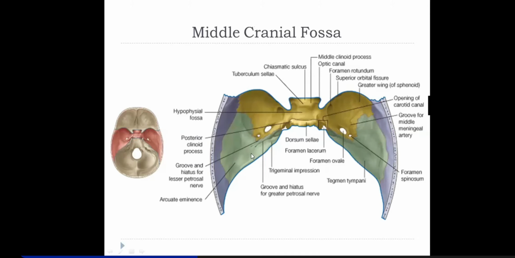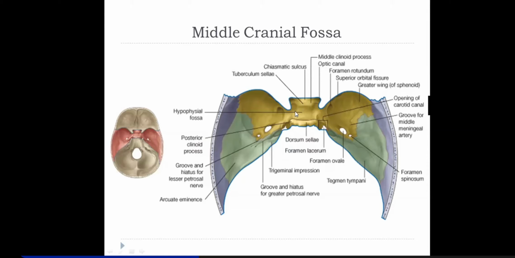Now you're seeing the floor of the middle cranial fossa. In the middle cranial fossa, the bone is sphenoid, right? This is the body of sphenoid, which has this hypophyseal fossa, and the tuberculum sellae is the anterior margin. Then you have the sulcus chiasmaticus, which lodges the optic chiasma.